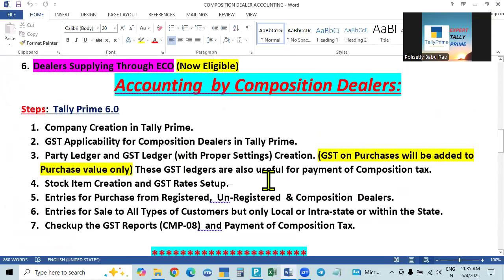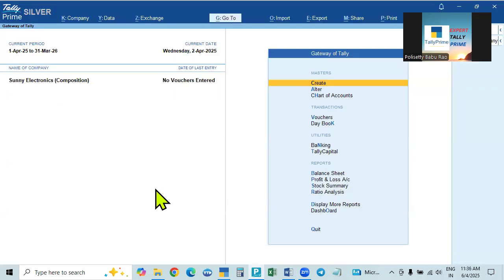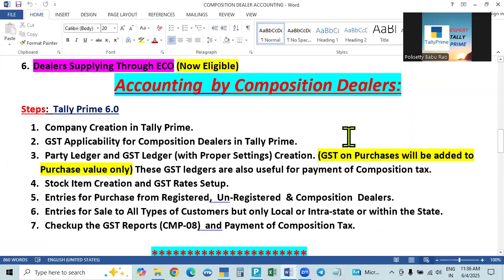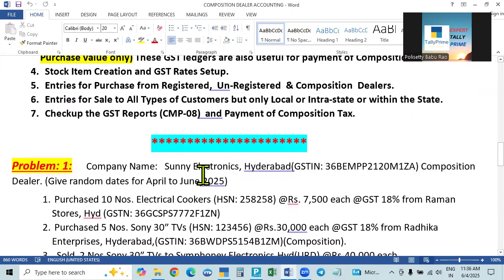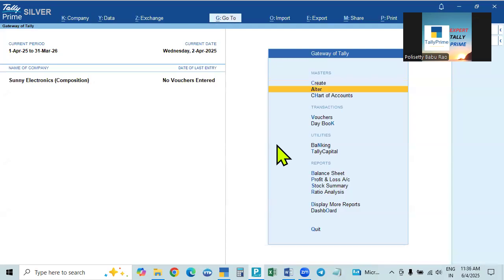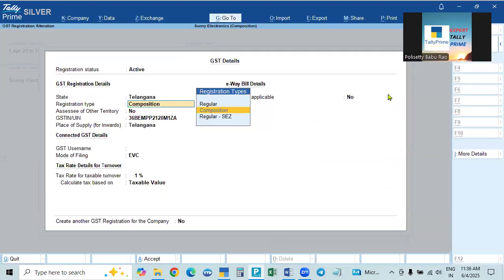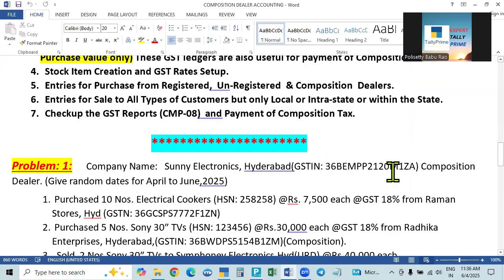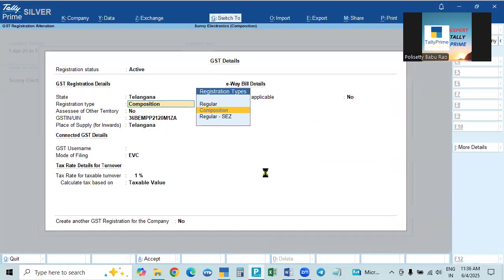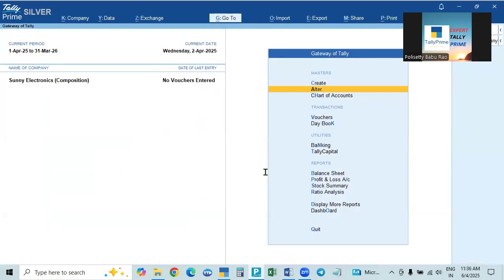Now we have to create the ledgers. The ledger creation applies to everything: the party ledger and other ledgers, and you have to create GST ledgers. So I'm creating party ledgers. And one thing we can do at the time of the entry, we can see how to create that. So we'll go to the problem. So the company is created and the number is given. The number is the same number I have given in this one. We can copy this. This is the number I have given. Okay, accepted. Okay, that's over.